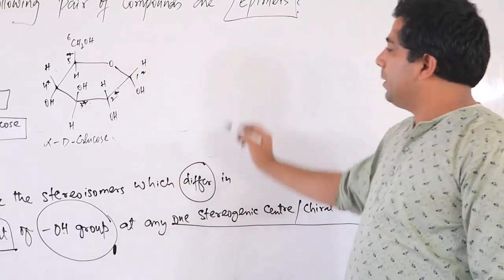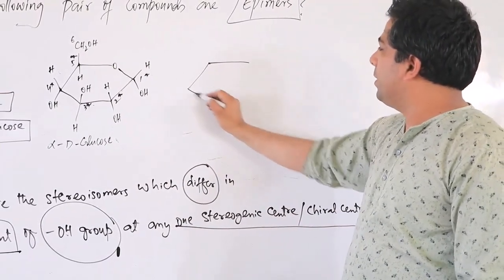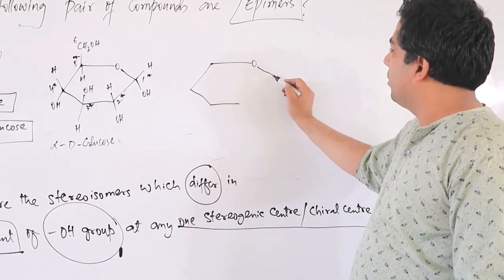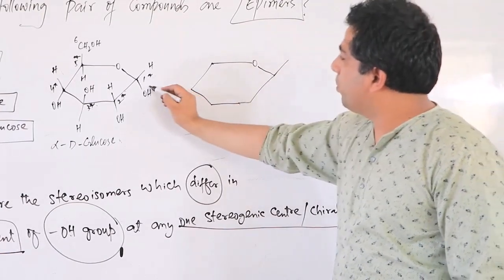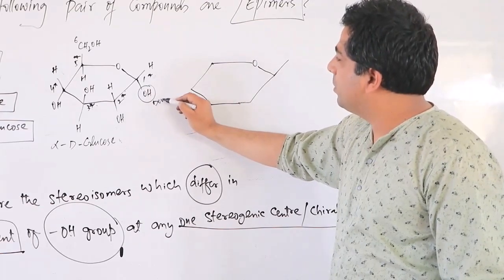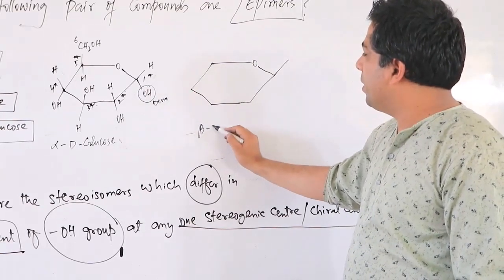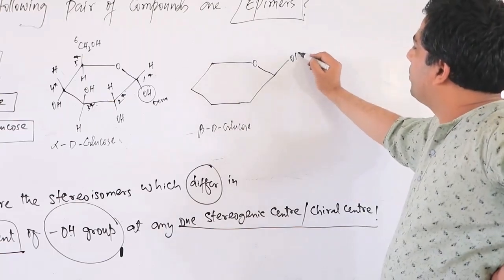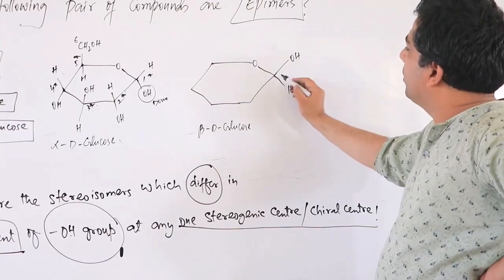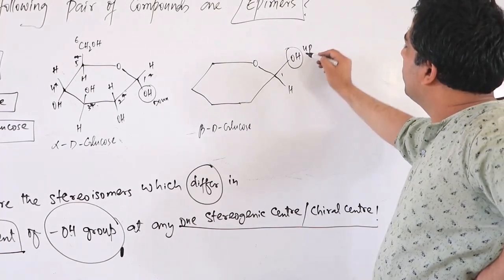Now the beta form will be like this. Here is the OH group on the first carbon down, and beta D glucose will have the OH group up on the first carbon itself.